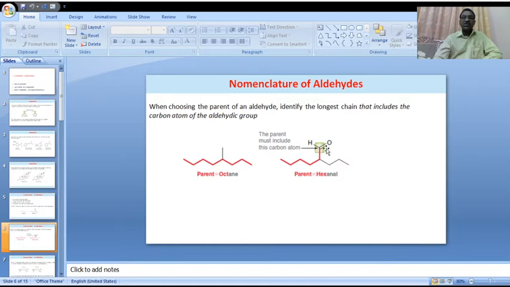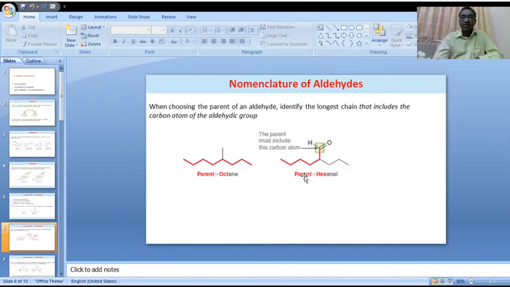Numbering starts from this carbon: 1, 2, 3, 4, 5, 6. 6 carbons are involved in this parent chain, so it is called hexanal.